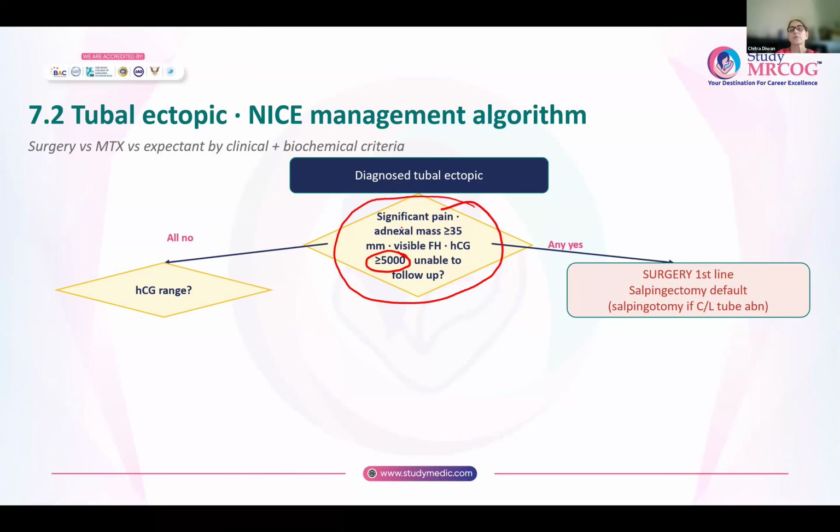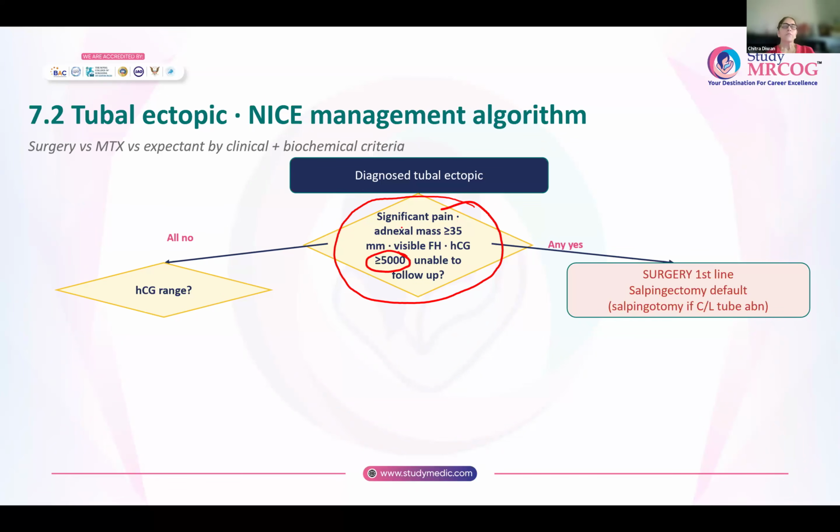Usually, laparoscopy is preferred wherever the services are available. And if the contralateral tube is found to be normal, then salpingectomy is done. If the contralateral tube is absent or there is some problem in the contralateral tube, it is damaged, then a salpingotomy is done.